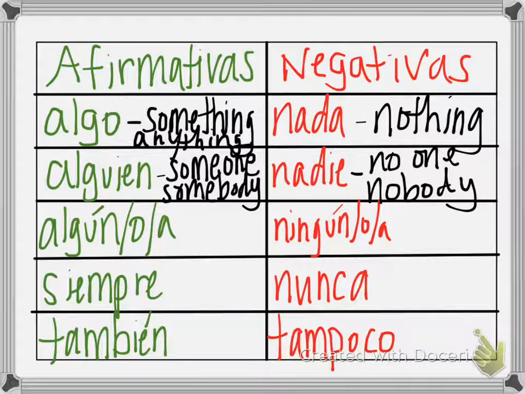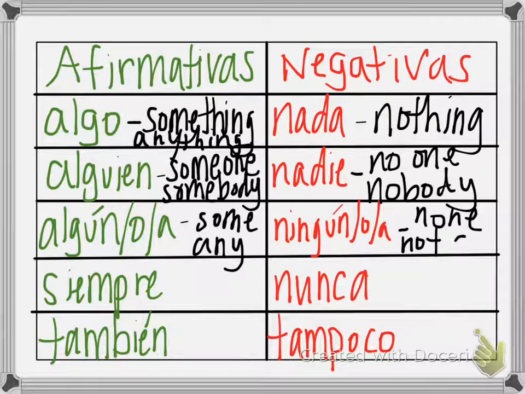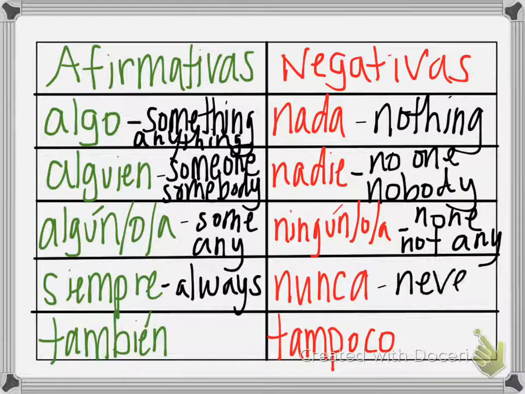We also have algún or alguno or alguna. This actually means some or any, which means that ningún or ninguno or ninguna would mean none or not any. Siempre you've used before, always. And nunca you've also seen before, never.